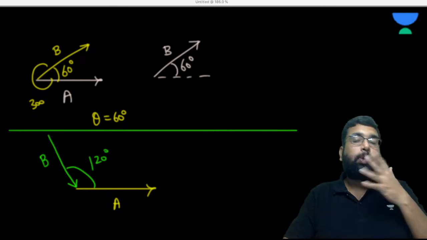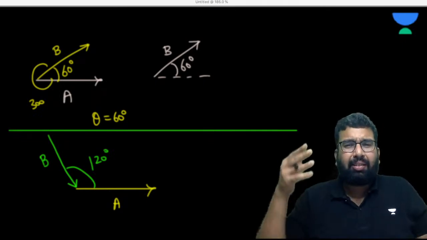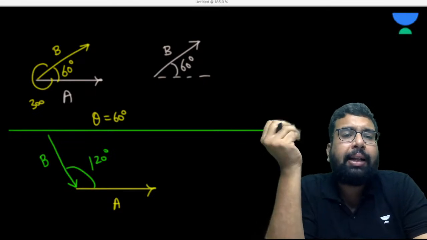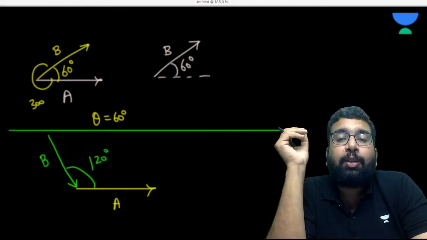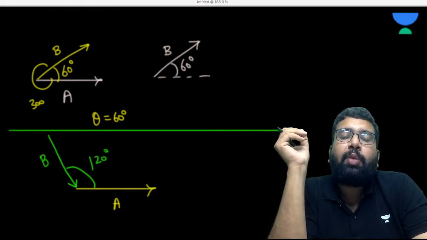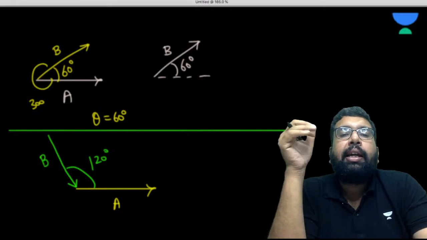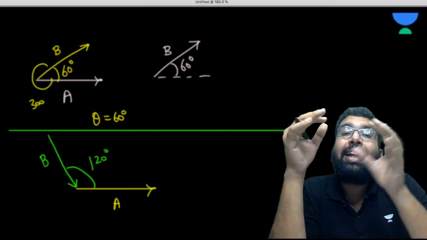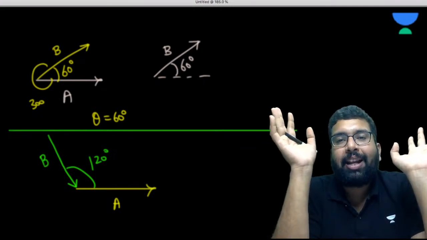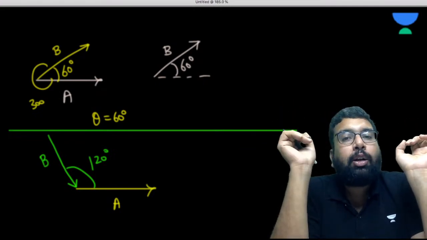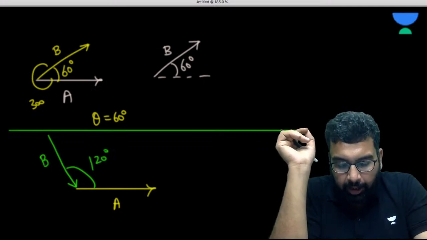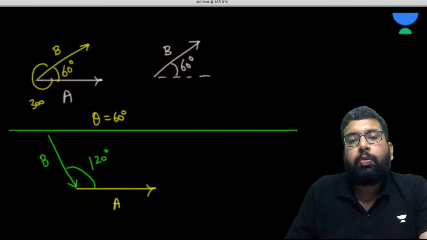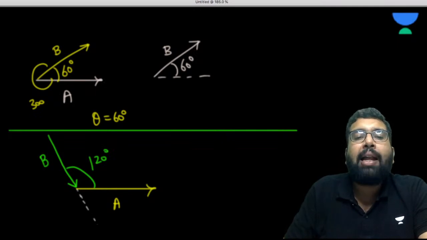So now many students make mistakes. They say that the angle between these two vectors, clearly it is 120. It is not 120, my dear. It is not 120 because the angle between the vectors can be seen when they are joined tail to tail. Right now they are not joined tail to tail. So when they are not joined tail to tail, what you have to do? You have to do the parallel shift.